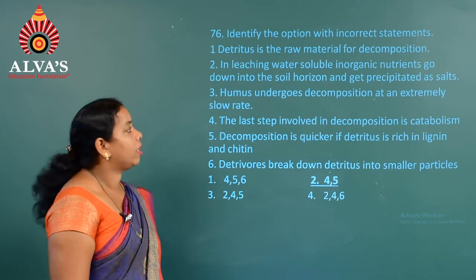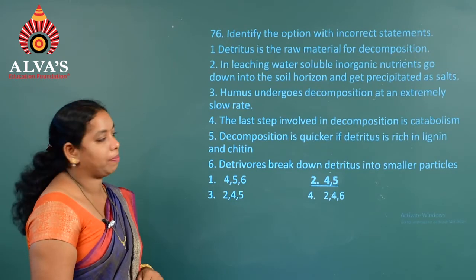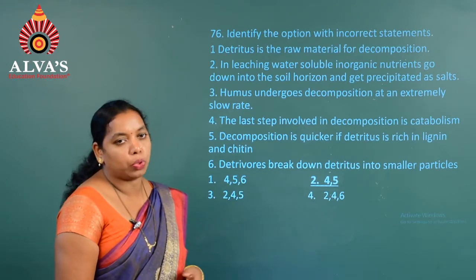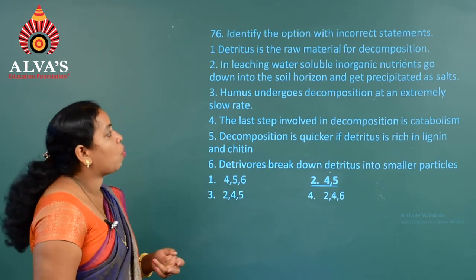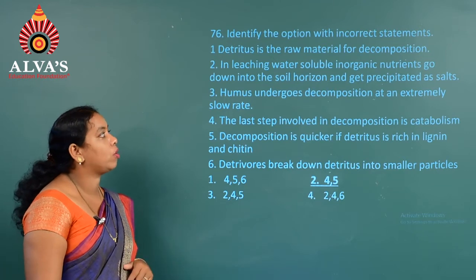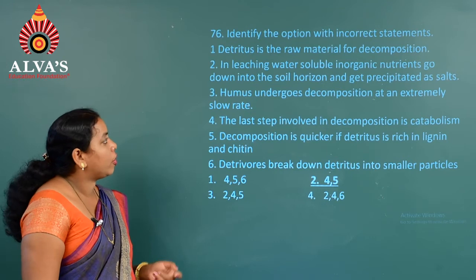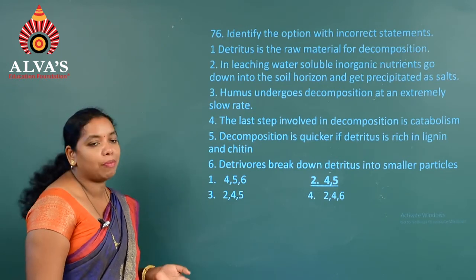Next question, 76. Identify the option with incorrect statements. First one, detritus is the raw material for decomposition. Yes. Second, in leaching, water-soluble inorganic nutrients go deeply down into the soil horizon and get precipitated as salt. Yes. Third one, humus undergoes decomposition at an extremely slow rate.